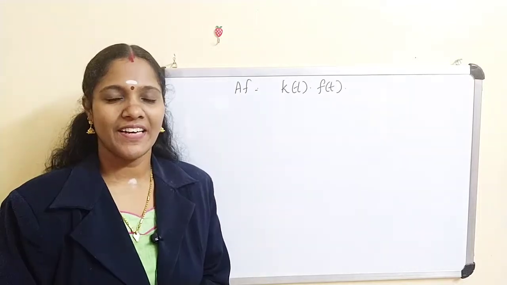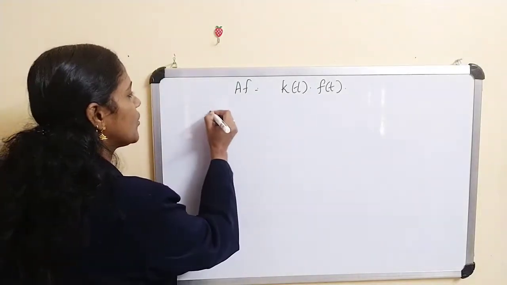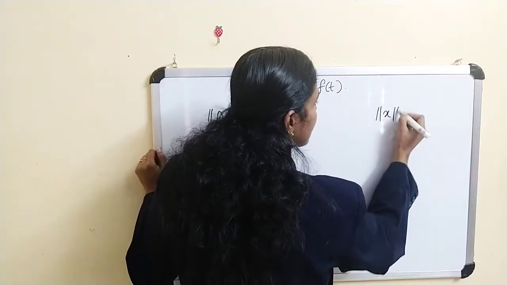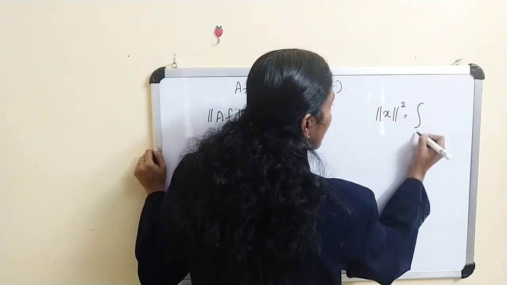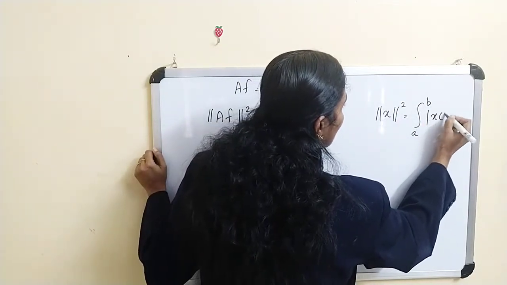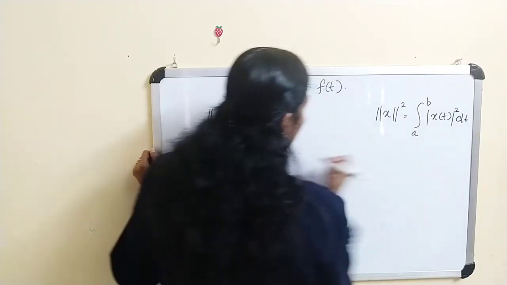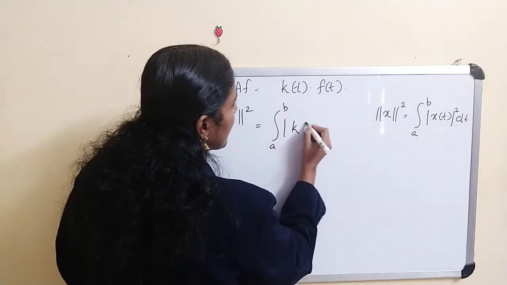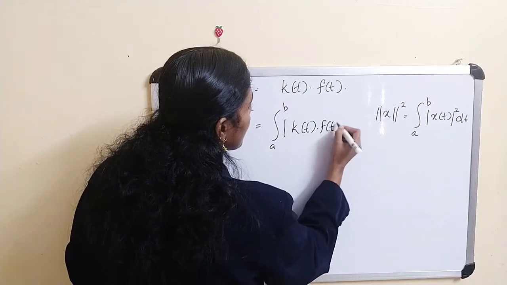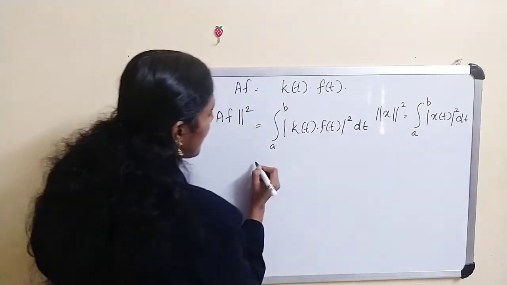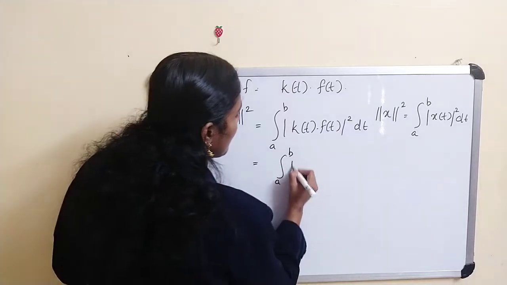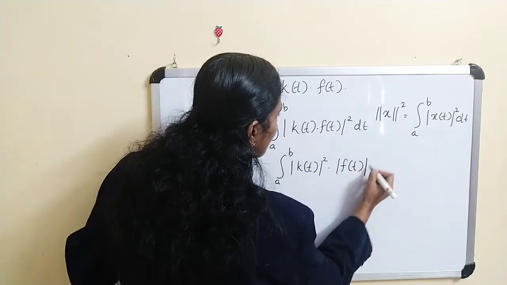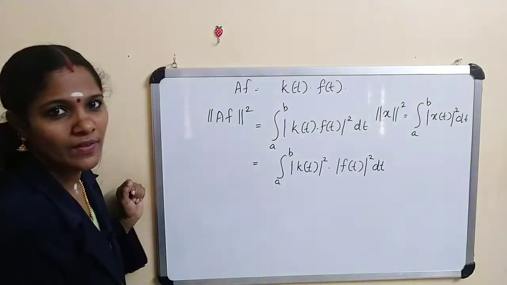Now what about norm of Af? We have, if x is a function of t, norm of x squared equals the integral from a to b of |x(t)|² dt. Therefore, applying this here, norm of Af squared is the integral from a to b of |k(t)f(t)|² dt, which equals the integral from a to b of |k(t)|² |f(t)|² dt.